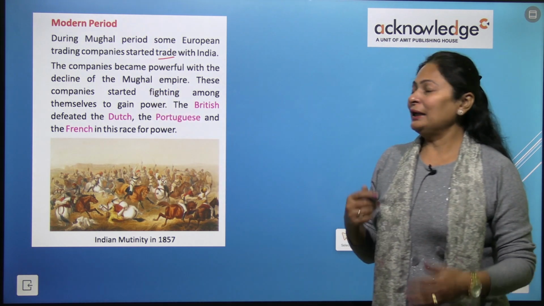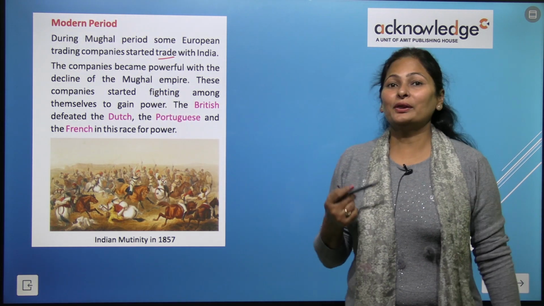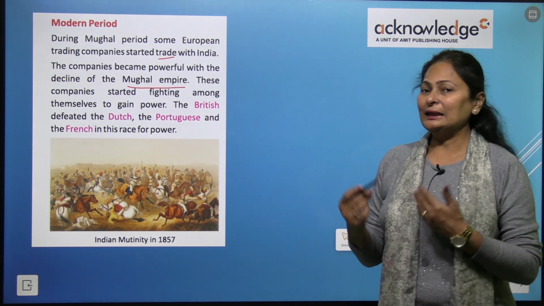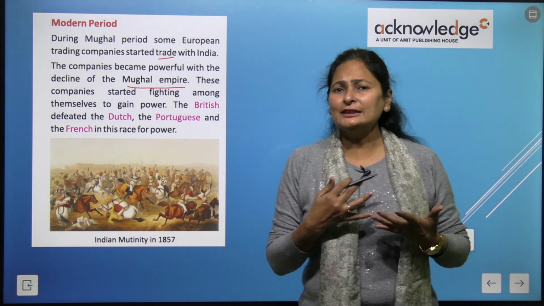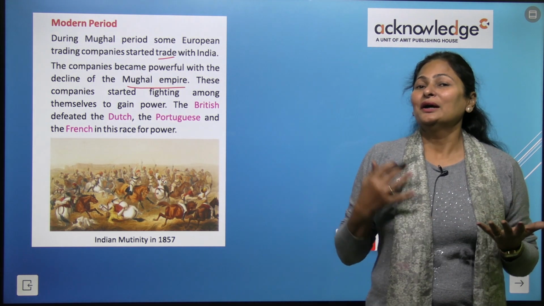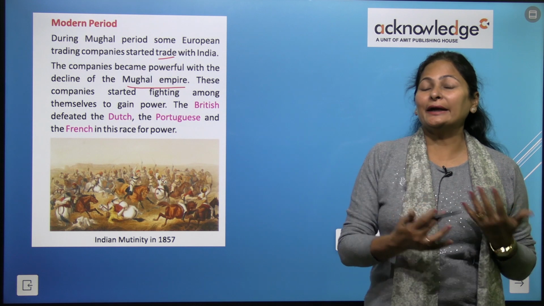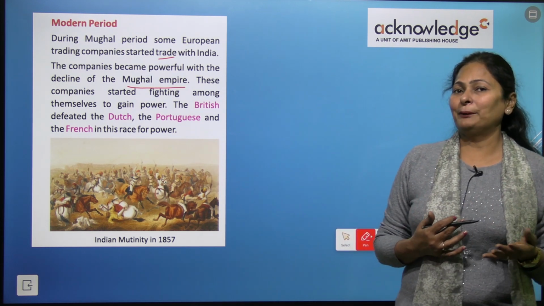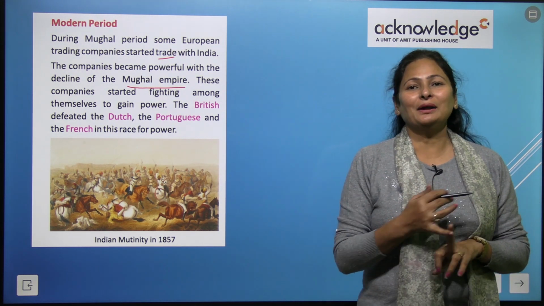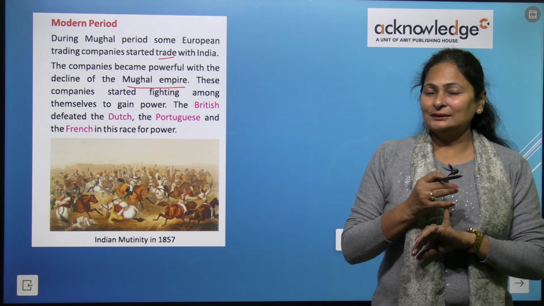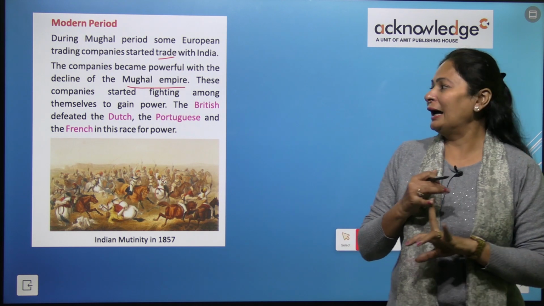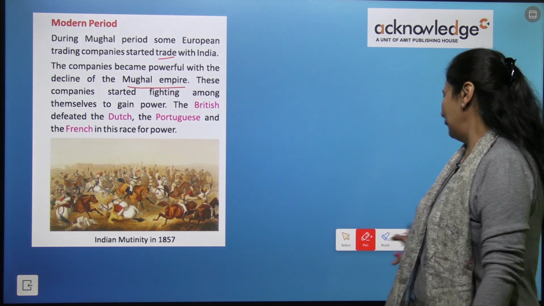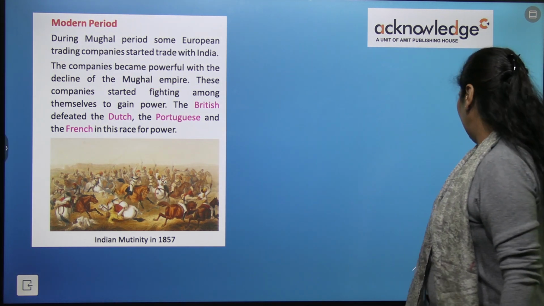Then the companies became powerful with the decline of the Mughal empire, right? And these companies started fighting with each other to get the power and see who is most powerful. Then what happened? The British company defeated the Dutch, Portuguese and the French and they got the power and became the powerful company, right?